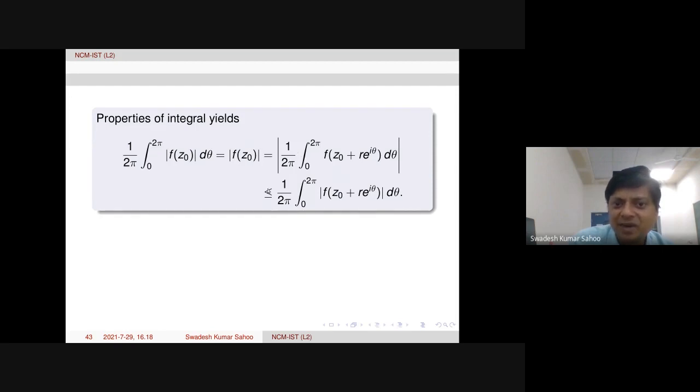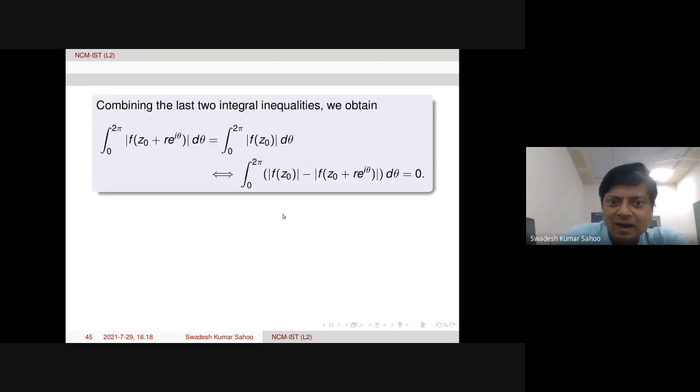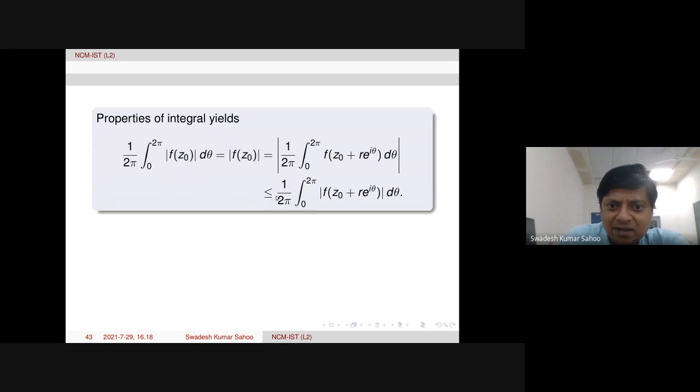Now we apply the inequality, because modulus we can take inside, and this is a Riemann integral in that sense, because theta is real, varying from 0 to 2 pi. So now modulus of f of z naught plus r e to the power i theta d theta. Okay. So on one hand we get f of z naught modulus less than or equal to this quantity. On the other hand, we will be proving the reverse inequality.